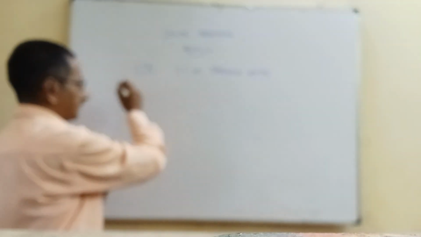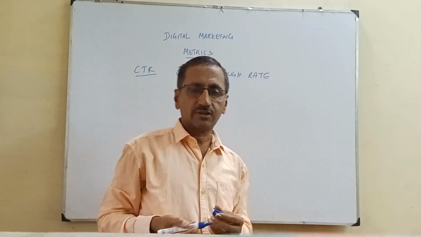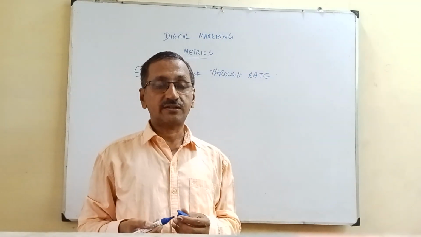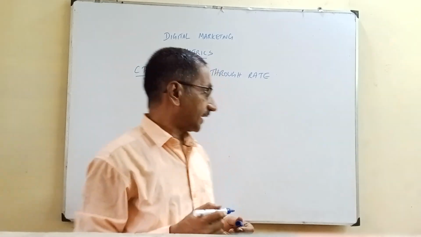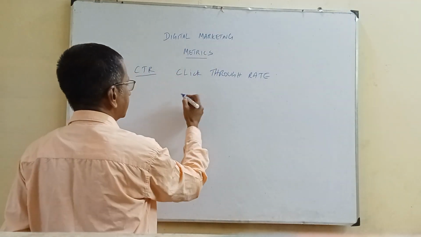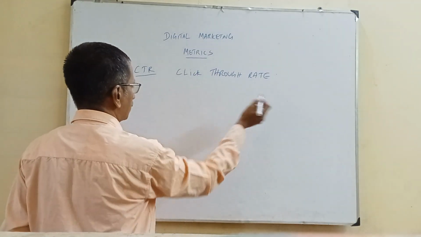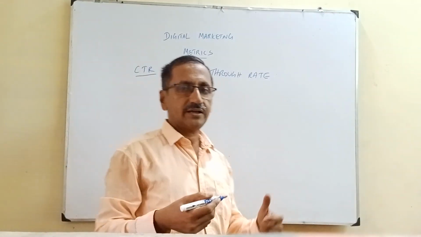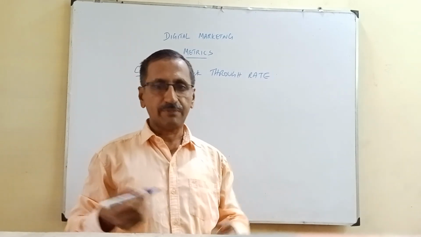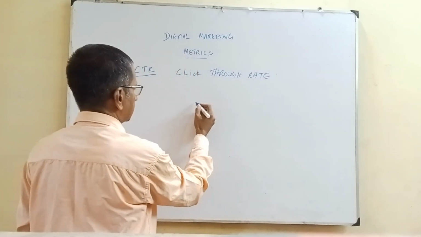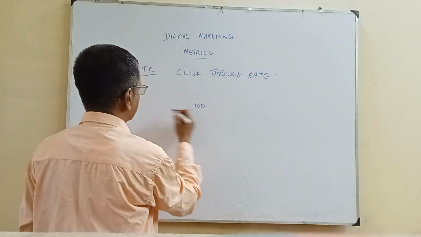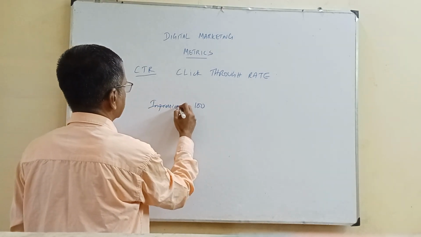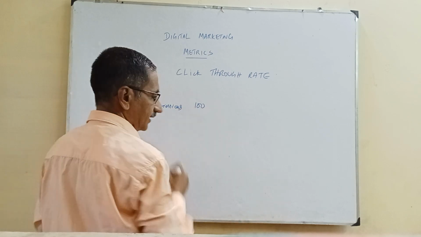When I promote a particular campaign, how many people click? That's called click through rate. Suppose I have run the campaign, and the campaign has been seen by some 100 people. The total impressions which I got was 100.